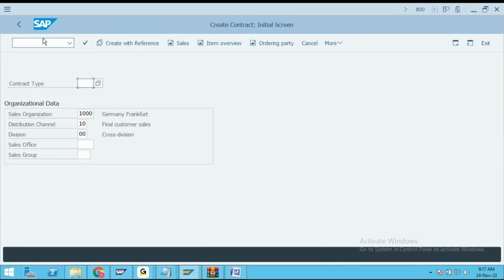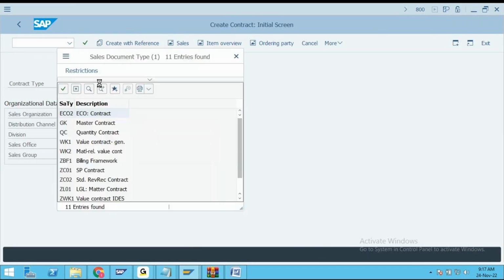So open this. There are two things: value contract with assortment module, and value contract without assortment module. Both we have. So let us speak about both of them.